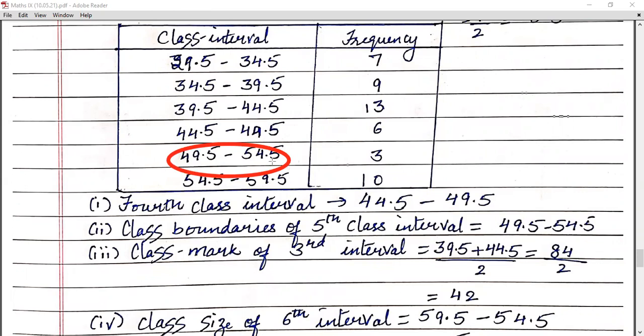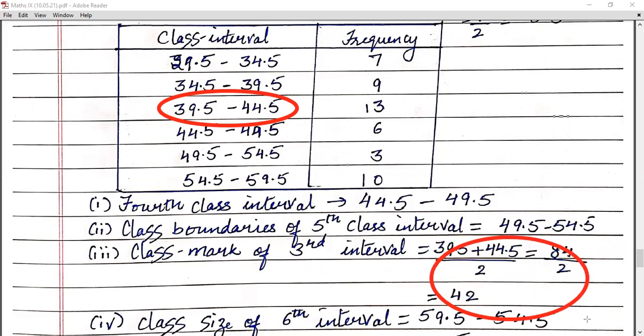Okay. Now next you have to tell the class mark of the third interval. Now children, let's circle the third class interval. Your third class interval is 39.5 to 44.5. Now children, how can we find the class mark? I told you it is the midway between the lower limit and the upper limit. So how will you find out? You will add both the values and divide by 2. You will get the mid value. 39.5 plus 44.5 divided by 2. So your final answer is 42. Is it clear, children? After dividing by 2, you will get 42.